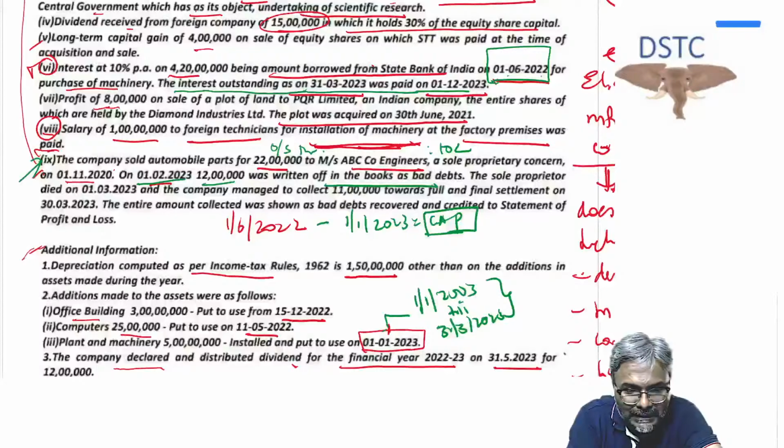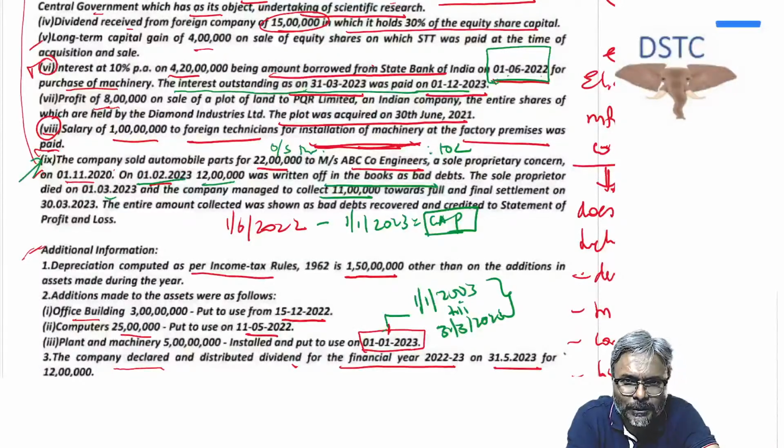The sole proprietor died on 1st of March 2023 and the company managed to collect 11 lakhs towards full and final settlement. Out of this 11 lakhs, 10 lakhs is attributable to the outstanding debt.